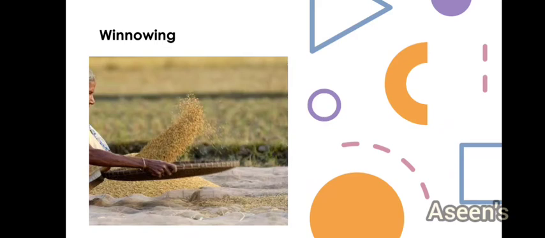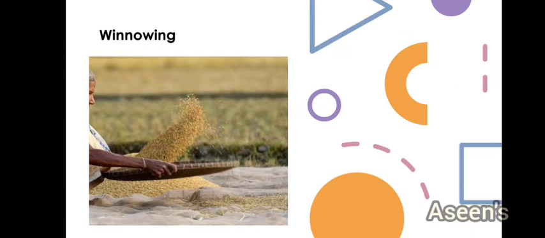Now let's talk about winnowing. Winnowing is a similar process to threshing, just that winnowing can be done only when the grains are less. For a large amount of grains, it's going to be very difficult to carry out the winnowing process. So when we are growing crops in a smaller field or on a small scale, just a little amount, winnowing is an easier process than threshing. So what is winnowing and how is it done? Normally a farmer carries out the winnowing process with a winnowing machine, as you can see here.